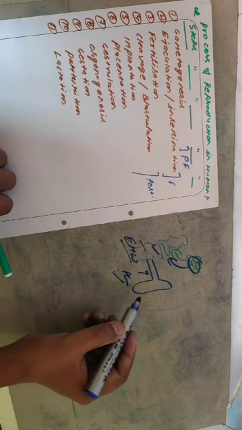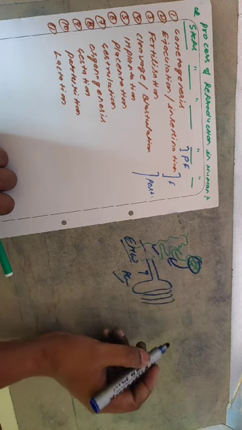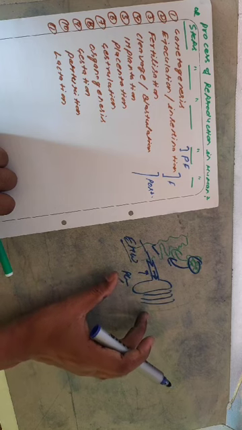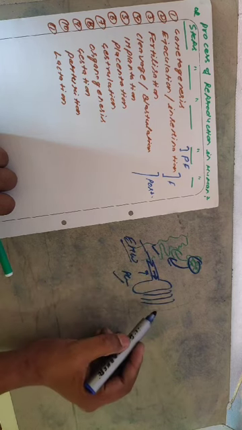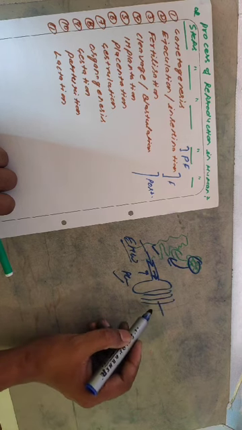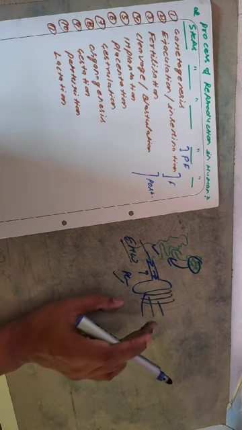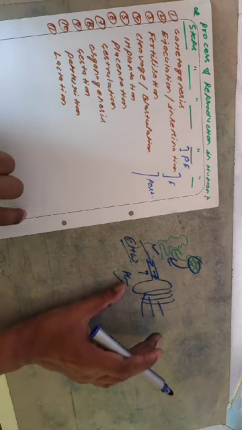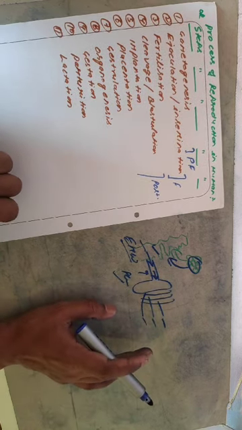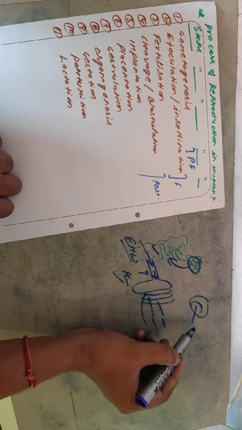Then the gastrulation. Now three different layers, called the germinal layers, form after getting continuous nutrition. The blastula larva converts into the gastrula larva, and the gastrula larva is characterized by having three different germinal layers: the ectoderm, mesoderm and endoderm. So how can you identify the gastrula larva? By having three different layers, the ectoderm, mesoderm and endoderm. And the characteristic feature of the blastula larva is having a blastocoel cavity.